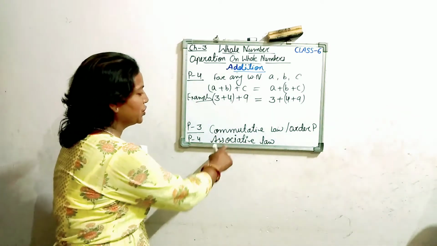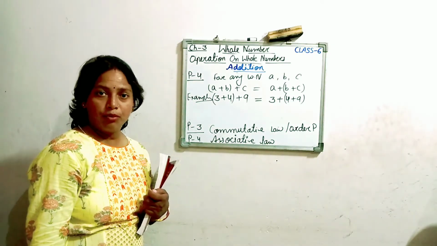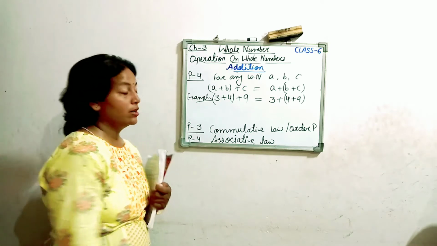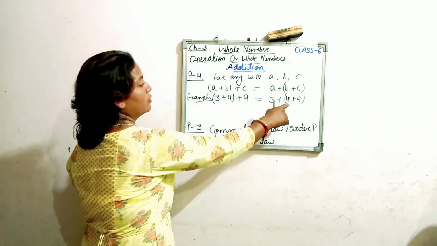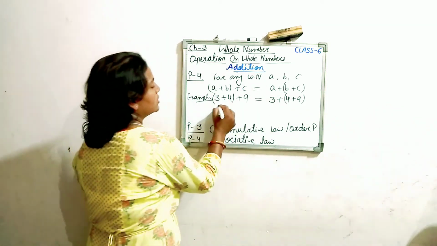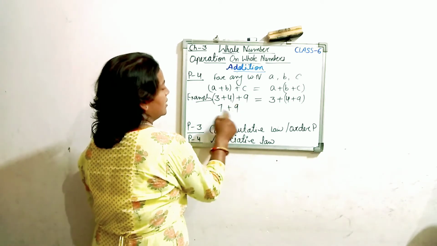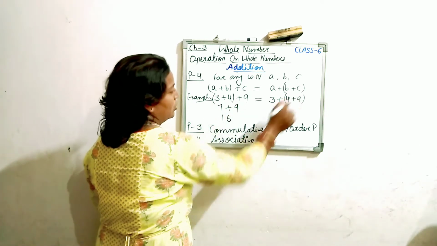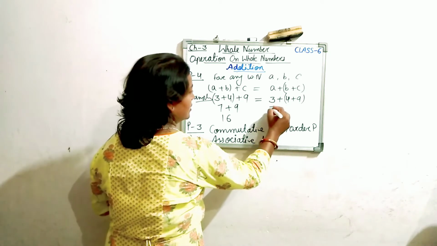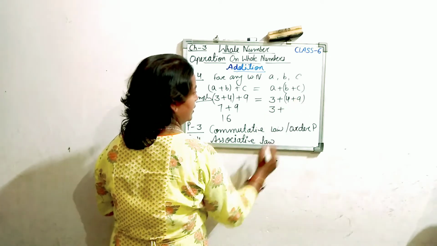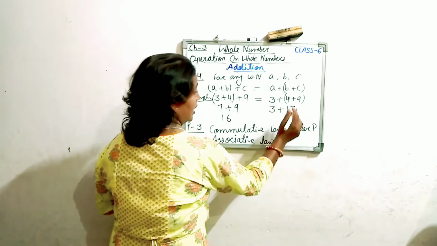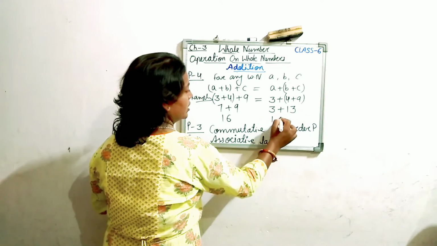That is called the associative law. If you remember BODMAS, B stands for bracket. So students, here we will solve the bracket first. 3 plus 4 is 7, and 9 stays as it is. 9 plus 7 is 16. Look at this process. 3 stays as it is, plus 4 plus 9 is 13, and 13 plus 3 is also 16.